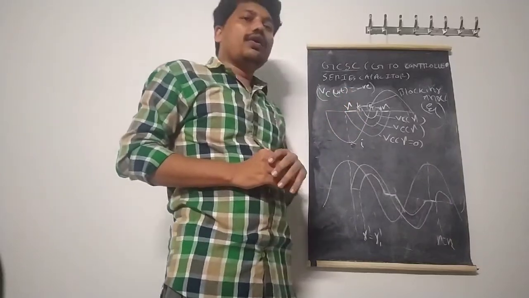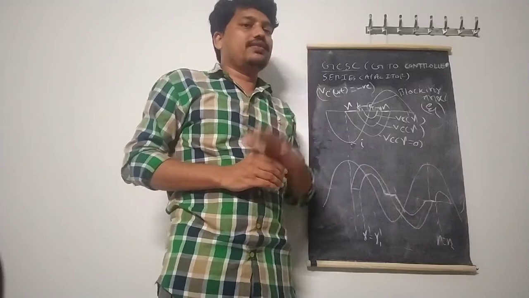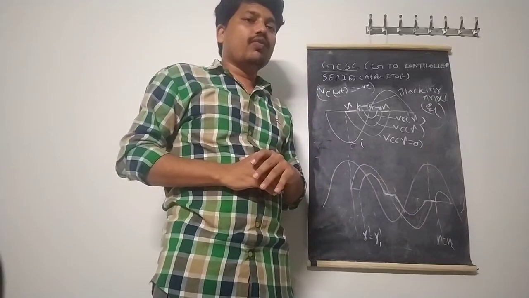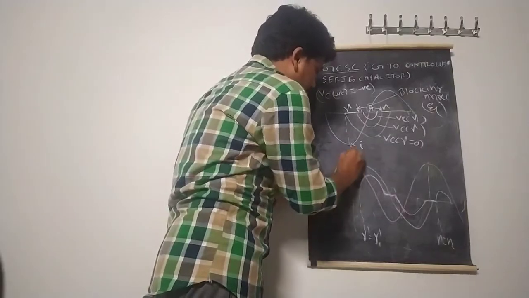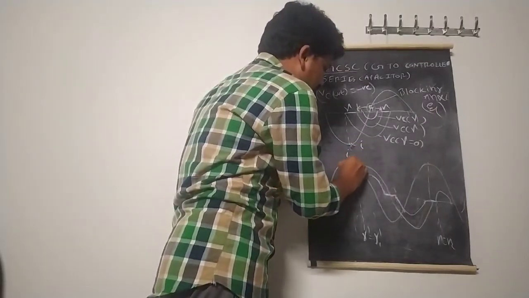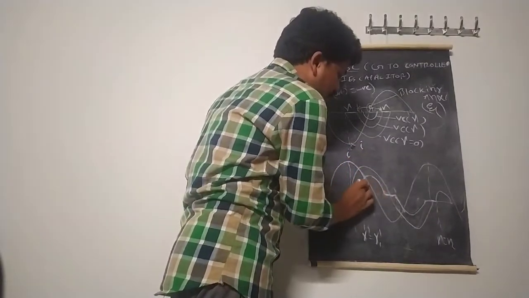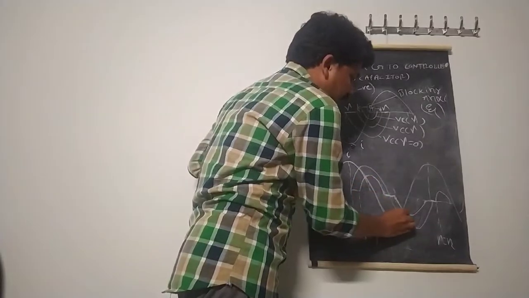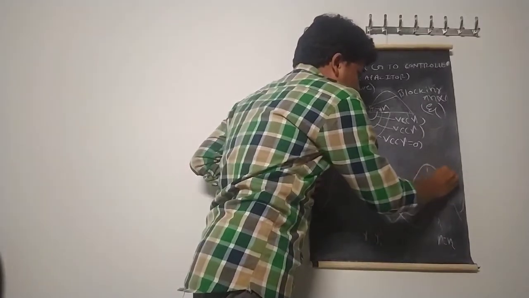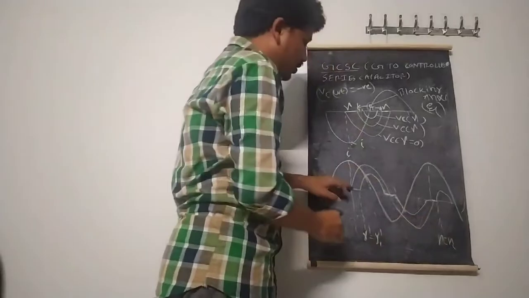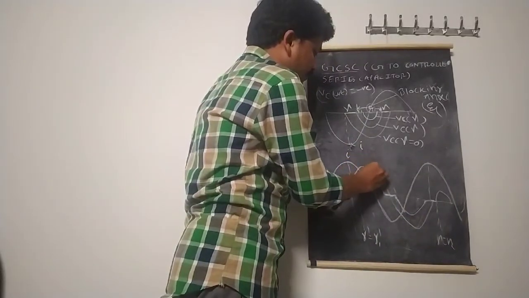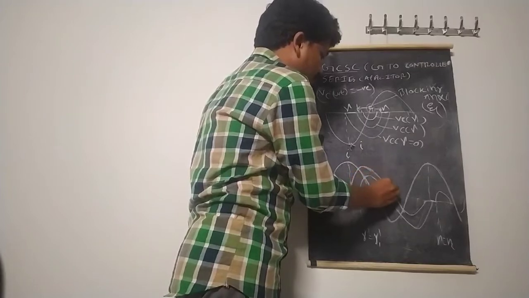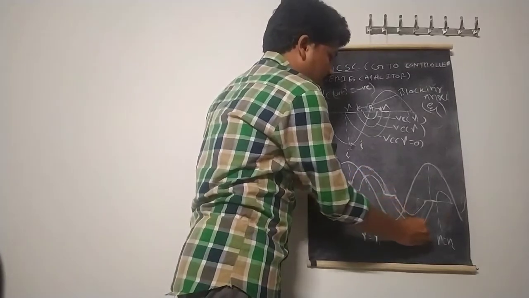Similarly, while changing the gamma continuously, what happens to the voltage across the capacitor? Let us assume this is the line current, the system line current. It is taken as a reference here. And initially, at the peak value of current, what is the voltage across the capacitor? Like this. This is the case.